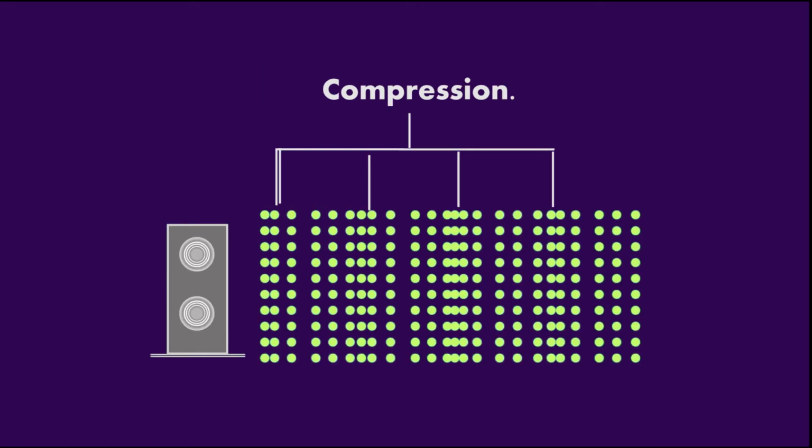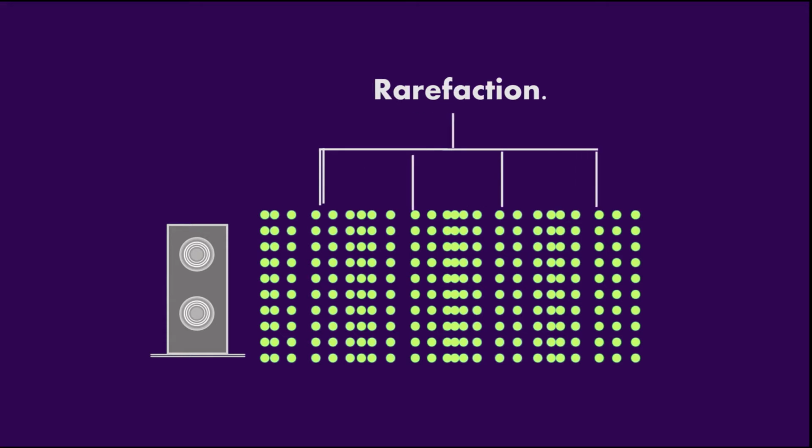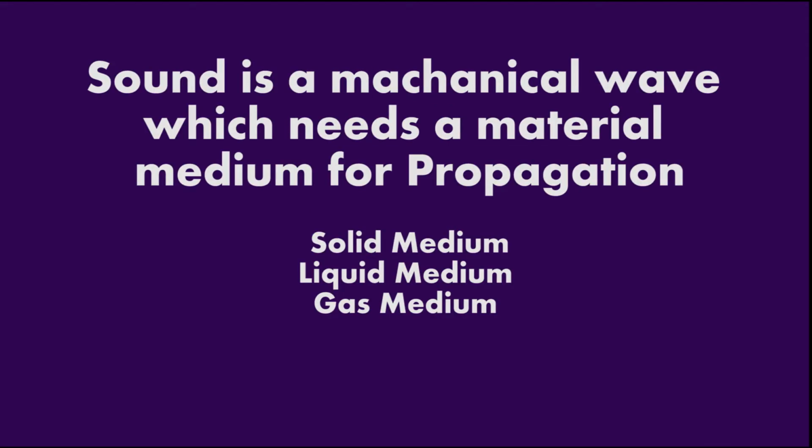Particles make two types of region. First, where the particles are compressing is the compression zone, and the second, where the particles are spreading out, is the rarefaction zone. Sound needs a material medium for propagation.